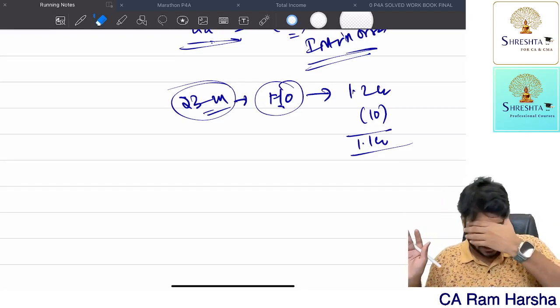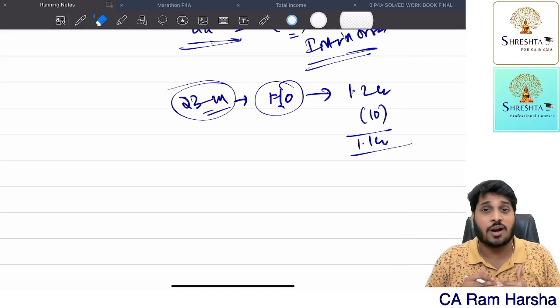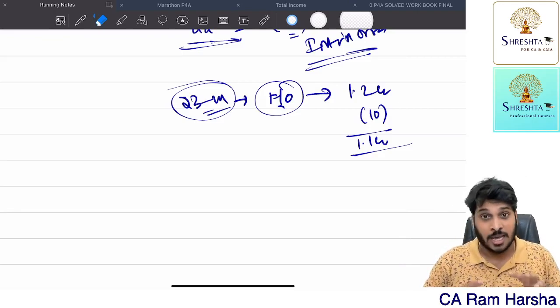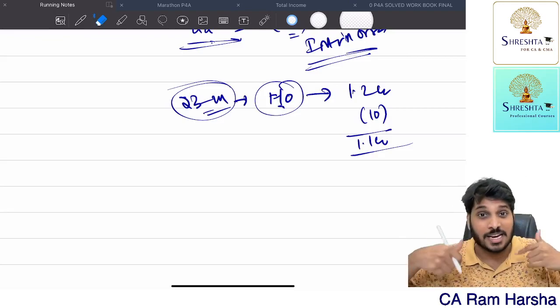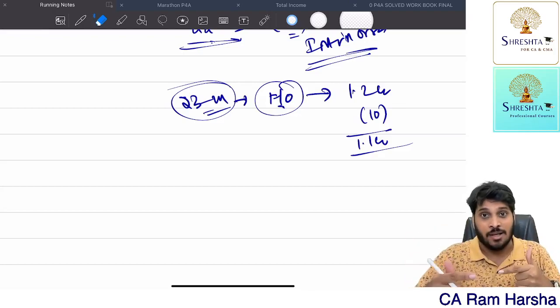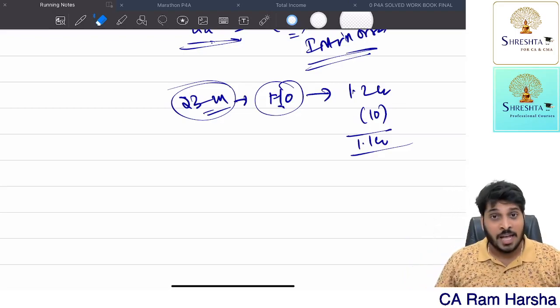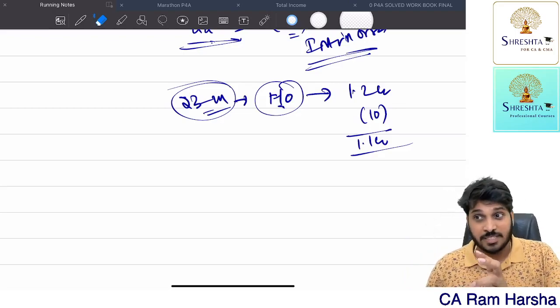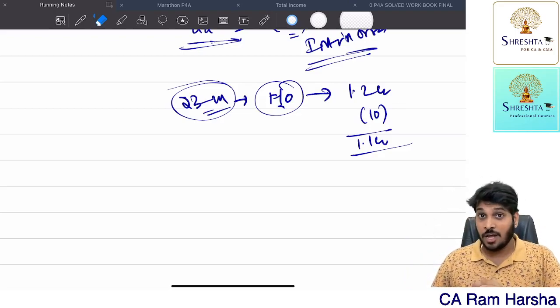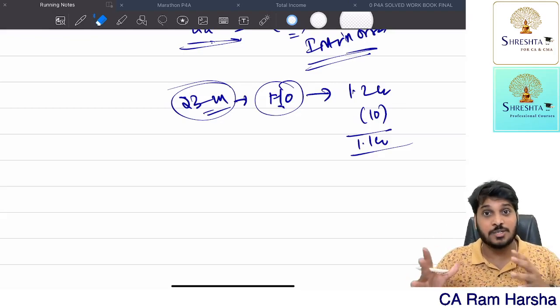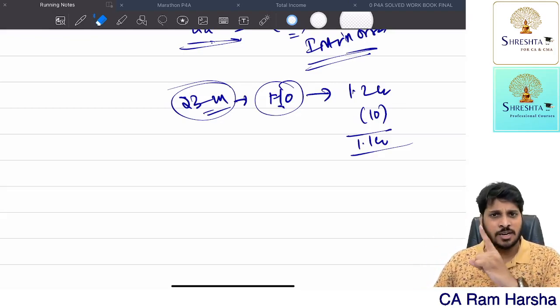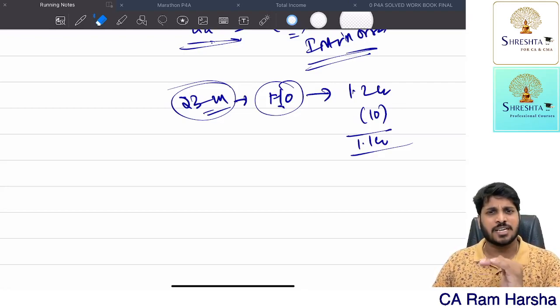Are you clear? See, I'm not going in depth because this is not the time to go in depth. You must know all this. I'm just making you recollect all the concepts. This is a revision for recollecting everything. Getting it? Then, sometimes along with compensation or enhanced compensation, you will also receive interest because the government is paying you late. That interest is taxable under other sources. Flat 50% deduction is there.